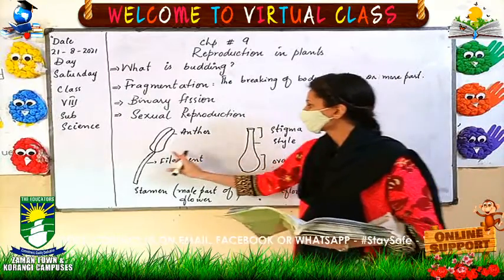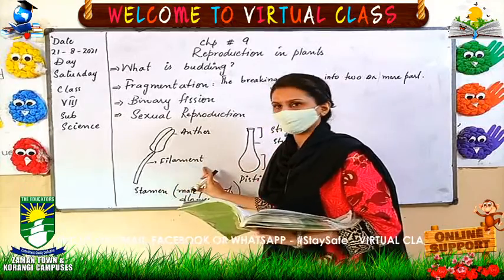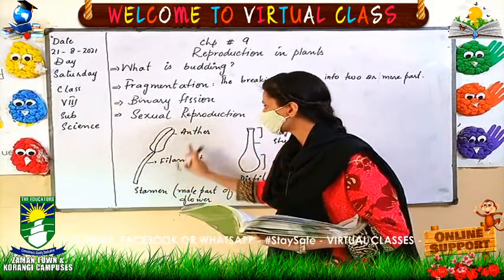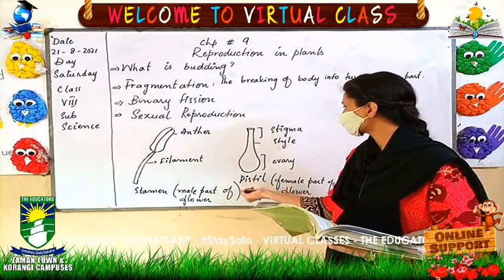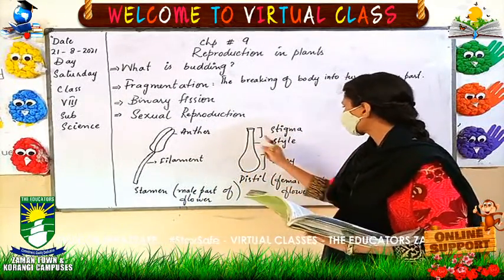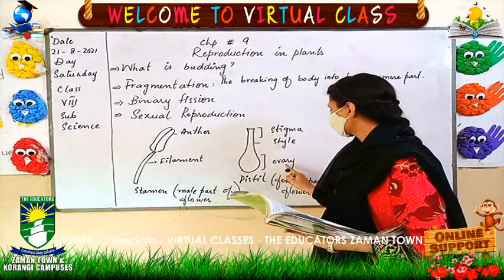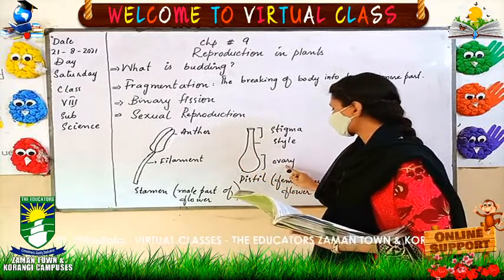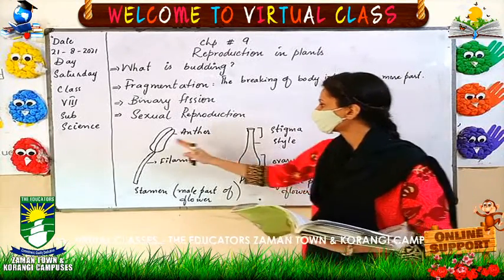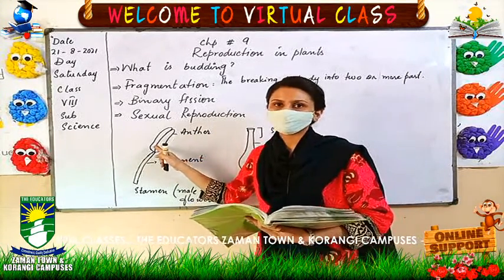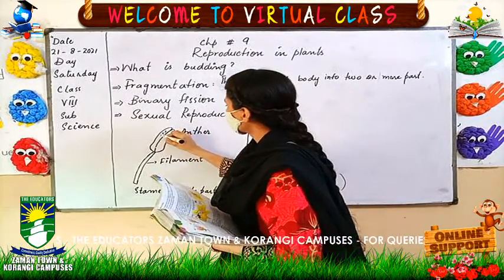The upper part is known as the anther, and this one is the filament. This structure is the male part of the flower, and this one is the pistil, considered the female part. The upper part is the stigma, then the style, and the last, round-shaped part is known as the ovary. Here we are discussing this anther. It contains pollen grains.